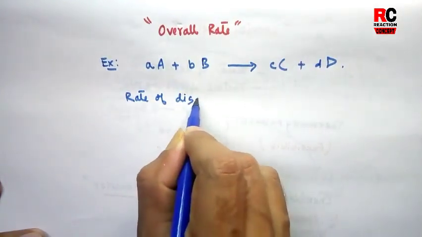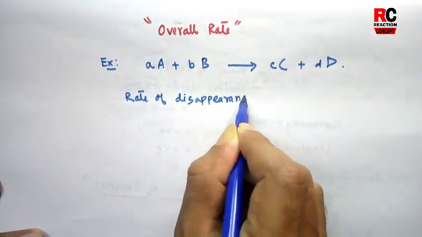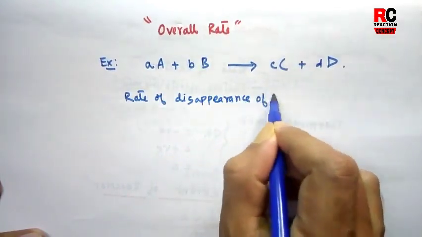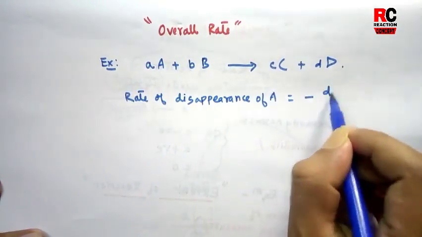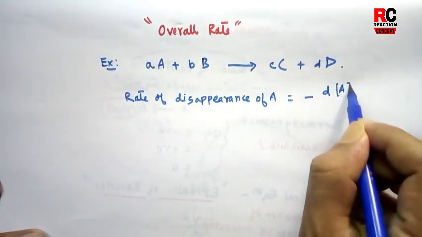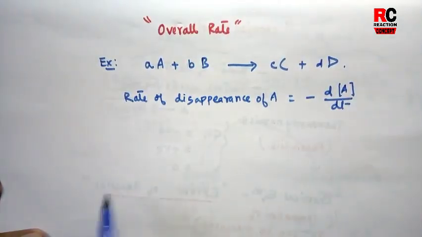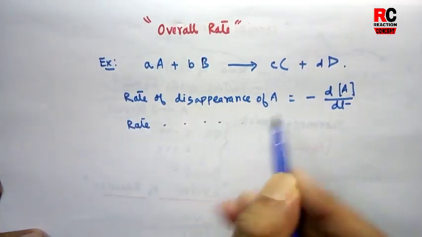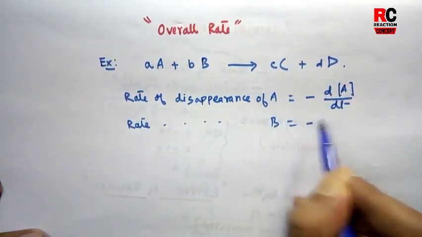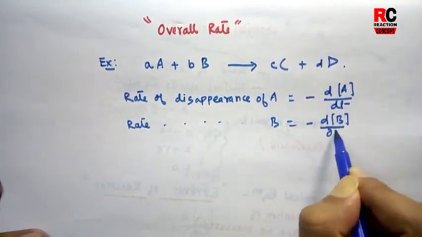For this reaction, the rate of disappearance of A would be minus of d of concentration of A per unit time. Similarly, the rate of disappearance of B would be minus of dB by dt.